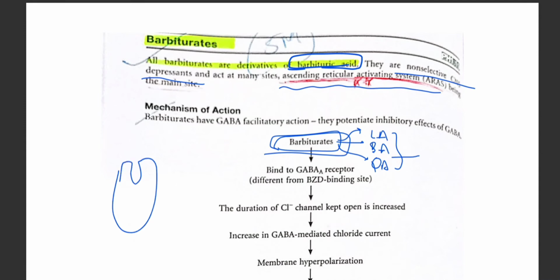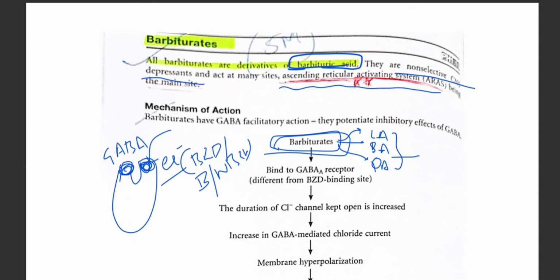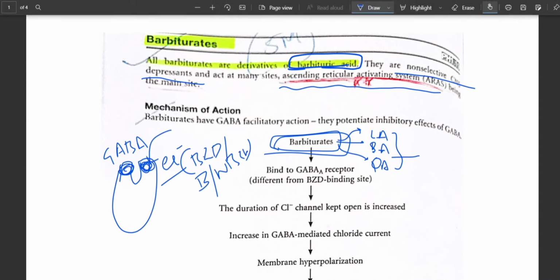There is the GABA receptor where usually GABA and the chloride ions act. The benzodiazepines or the barbiturates or the non-benzodiazepines, all these bind here, and due to this binding, what happens?